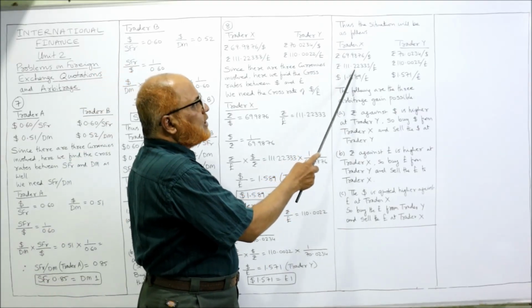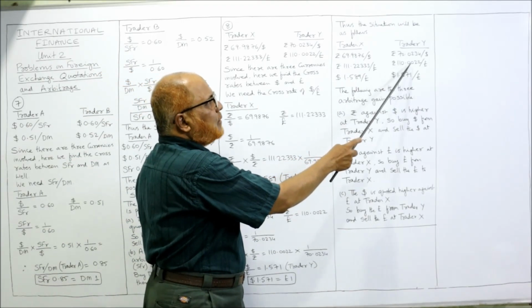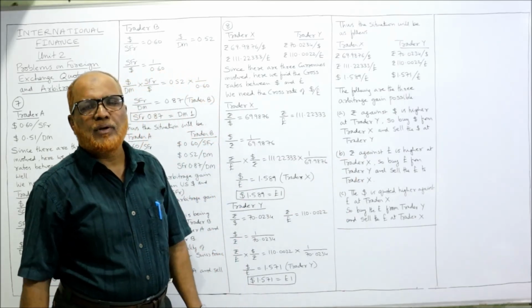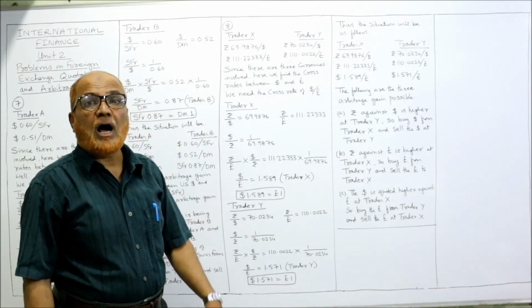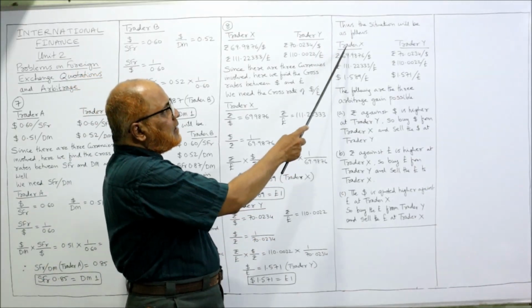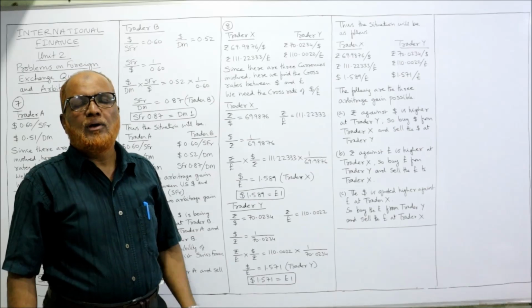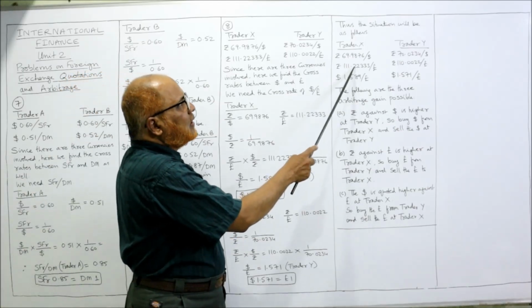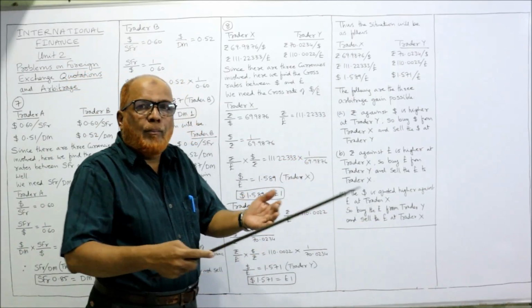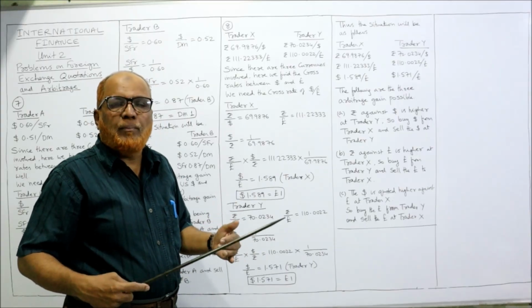Secondly, 111.22333 and 110.0022. Where the pound is higher. The pound is higher at trader X. So we have to sell the pound to trader X. Then we have to buy the pound. Where we will buy the pound?